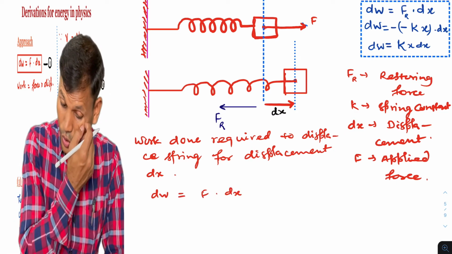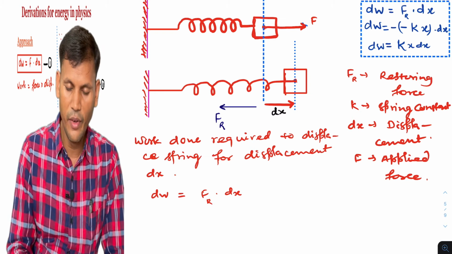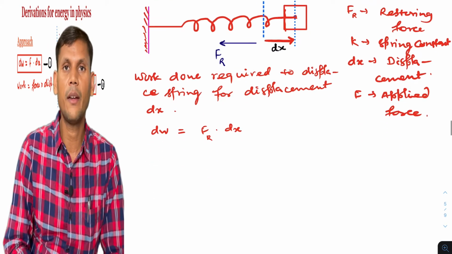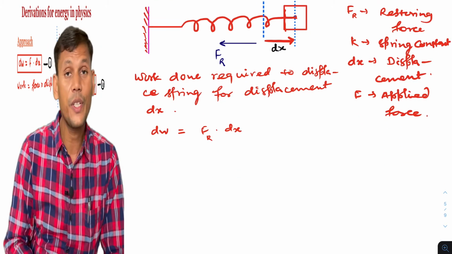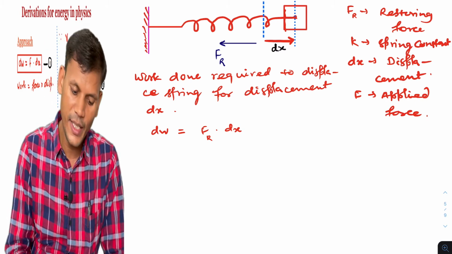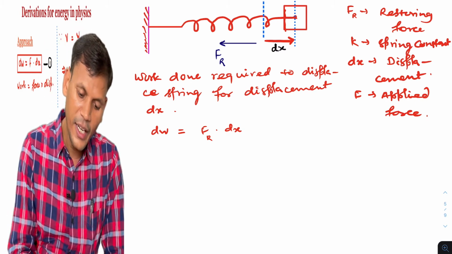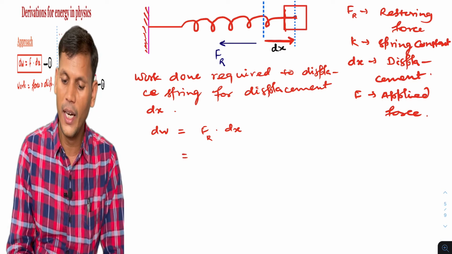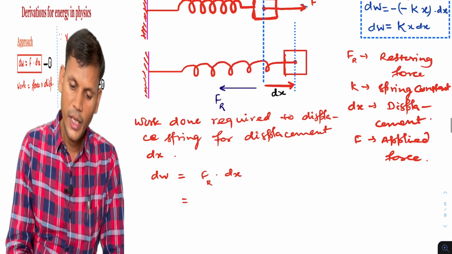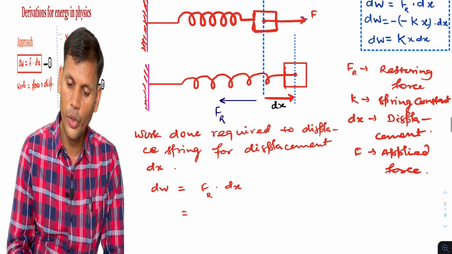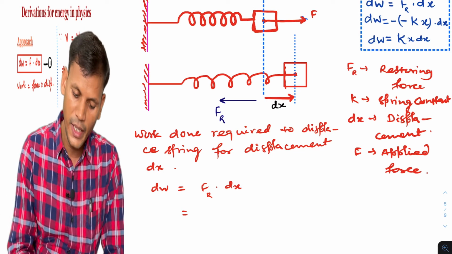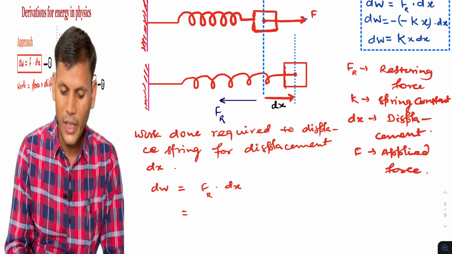Fr, restoring force. The work done will be force into displacement, and here the force is the restoring force Fr. The work done will be negative.